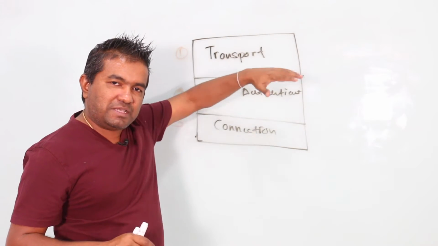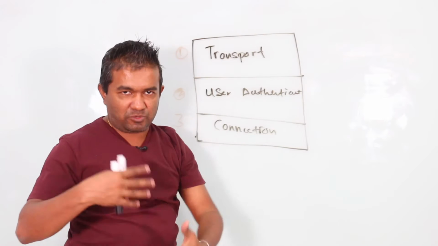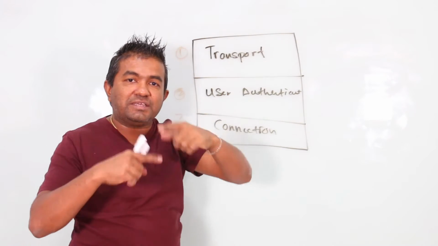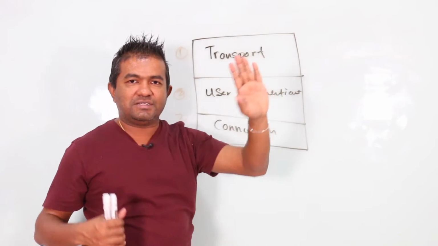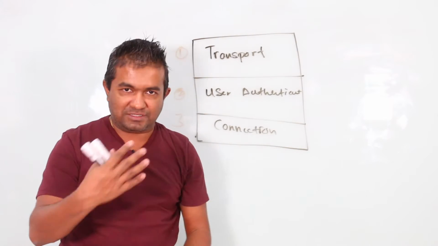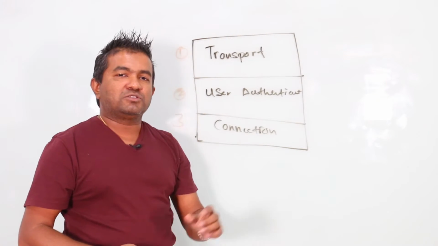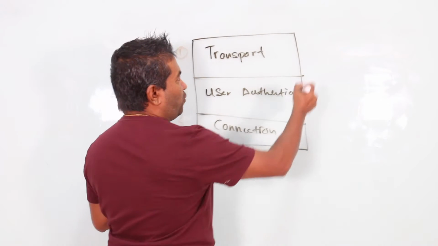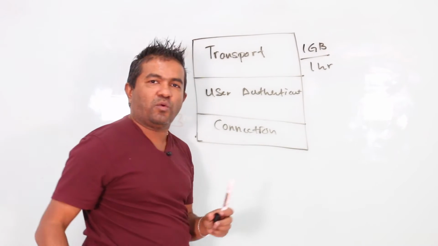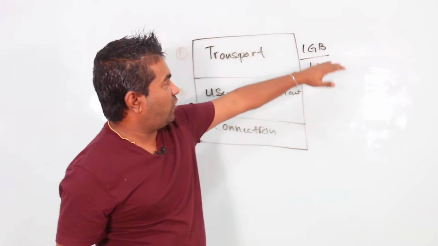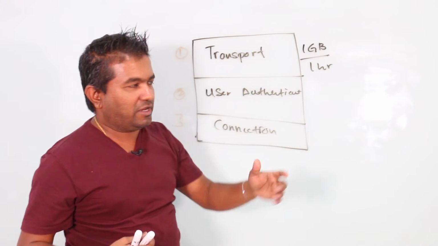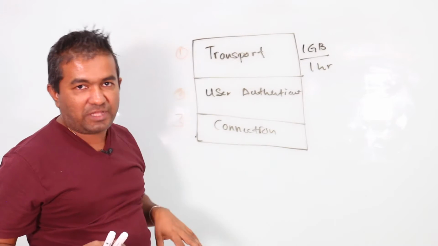So the transport layer basically does the key exchange. I'm going to explain in a while what this key exchange means. Key exchange and also re-key exchange. Once this key exchange happens and the connection is established, the protocol does re-key exchange, which means it does it again after 1 GB of data transfer or 1 hour of connection, whichever comes first. Basically the transport layer is responsible for that.